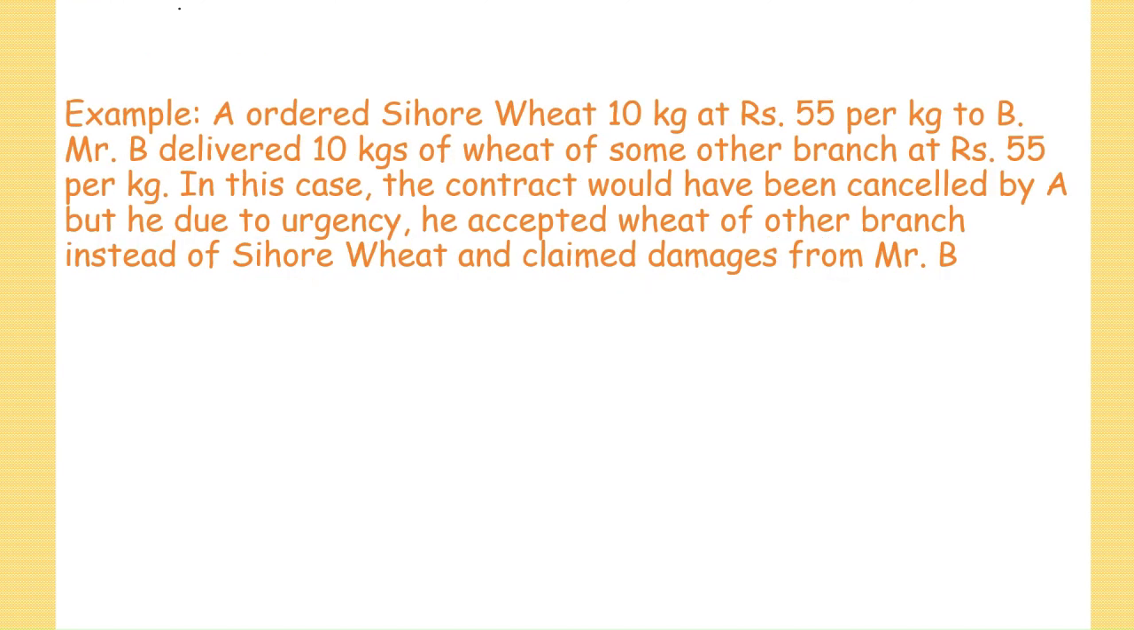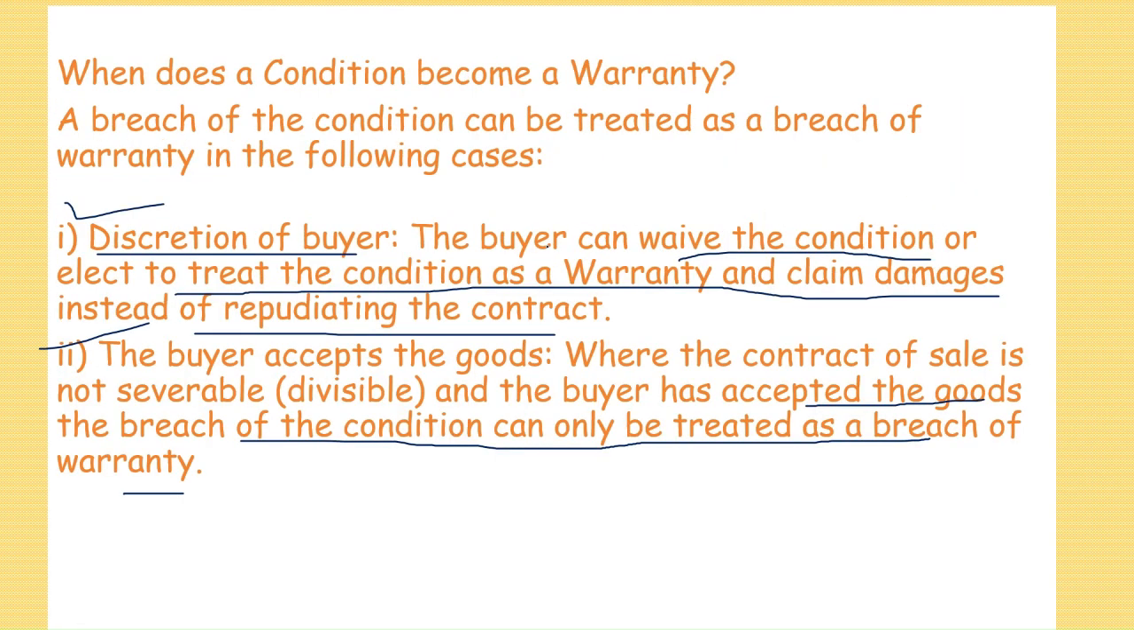Now next example: A ordered particular brand wheat, 10 kg at 55 per kg. B delivered 10 kg of wheat of some other brand at rupees 55 per kg. In this case, the contract could have been cancelled by A, but due to urgency he accepted wheat of the other brand instead of the ordered wheat and claimed damages from B. This is about when a condition becomes a warranty.